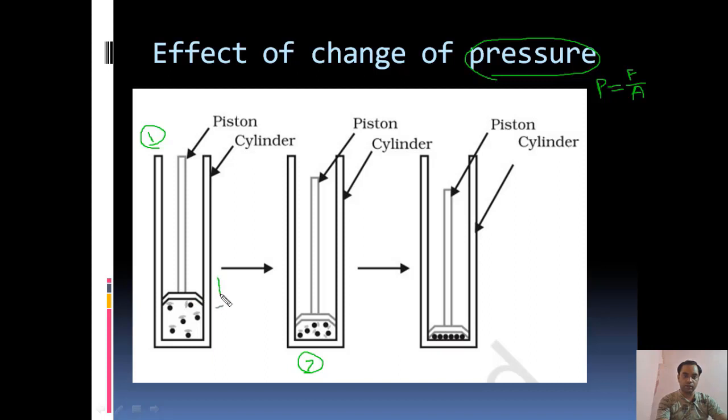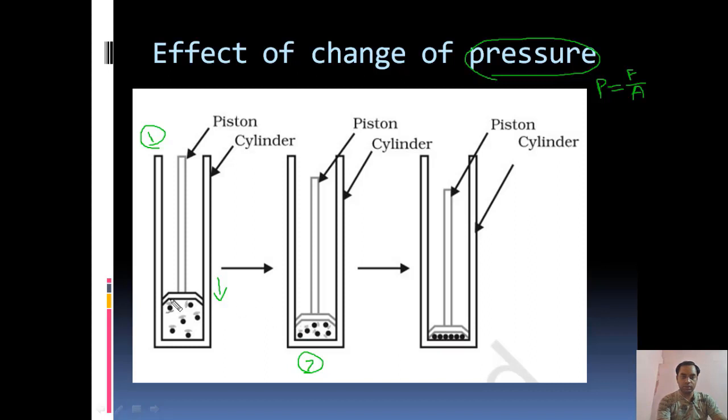In the second case, we will push the piston a little in the downward direction. When you push the piston downward, what happens? Pressure increases. When you push something, pressure increases. So the pressure on the molecules increases, and they get less volume compared to the first case.